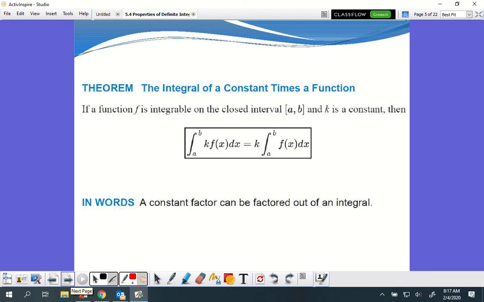Integral of a constant times a function. I did this one the other day, didn't I? I factored out a number. If you have a constant, make the math easier by factoring out the greatest constant. Notice how I said constant, not variable. We're going to do some problems that have a pi in the function. Do you think I want the pi in my function? No. We're going to pull the pi out all the time, and it's going to make the math a whole lot easier. So we know if it's a constant, at the end I just have to distribute the pi into my answer.